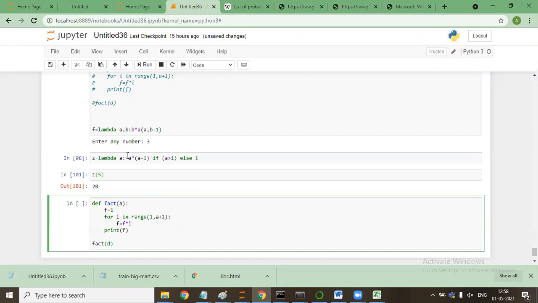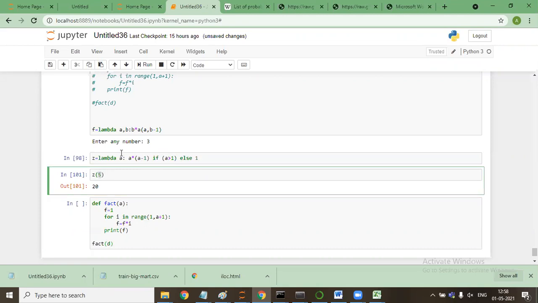So a into a minus 1, if a greater than 1, else 1. Now every time, the value that I passed is 5. So this 5 will be 5 into 4 because a is greater than 1. Then it is 4 into 3, then 3 into 2, then 2 into 1, and it became 20.